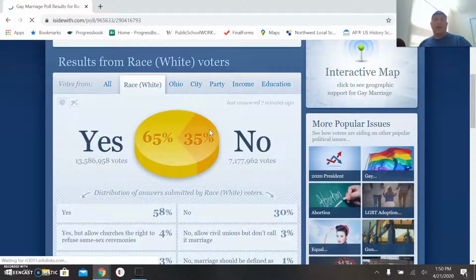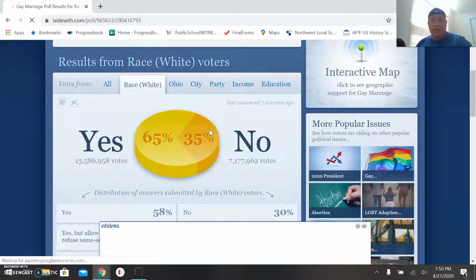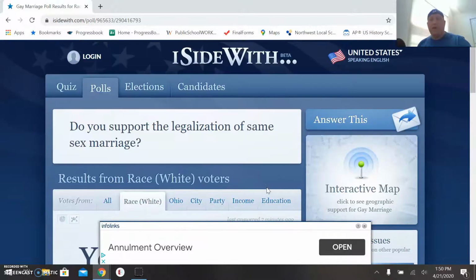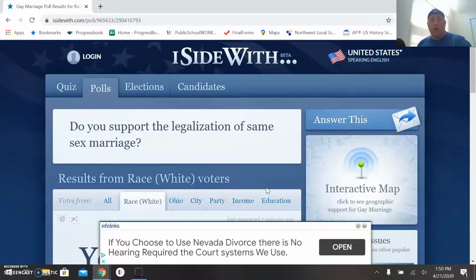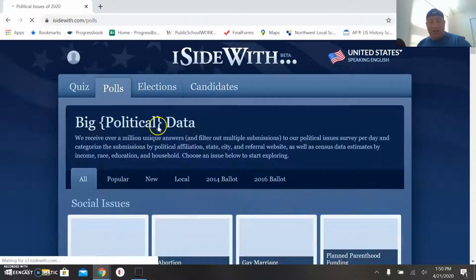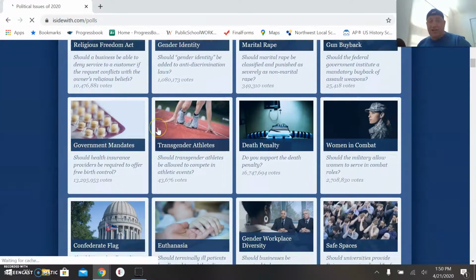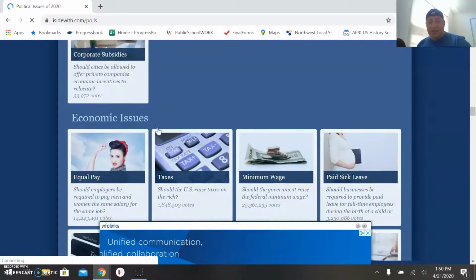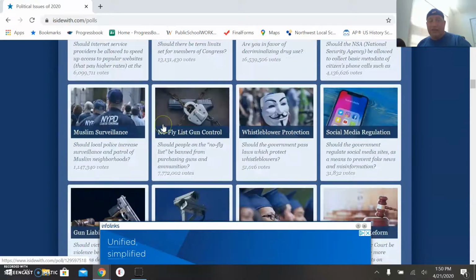So you could actually use that within your answer, if you will. You could utilize that and say, hey, on iSidewith, I looked at polls, and it wasn't really a black or white issue, but it was an issue between Republicans and Democrats. So this may help you to whittle down exactly what your political party affiliation would be. So again, the polls kind of help you out with that. When you click on and you look at the different polls that they have, it's on all these different issues. And they break it down in domestic policies, environmental issues, whatever else. So you can find this as you go through.